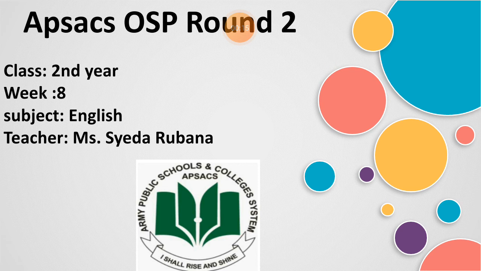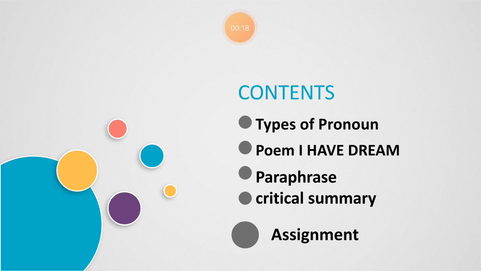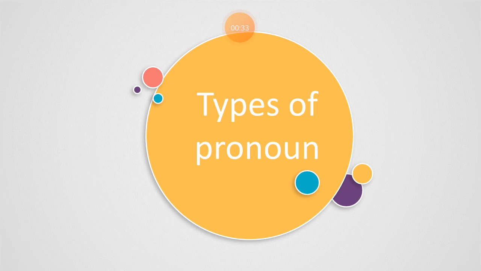This is week 8. Today's lecture contents are types of pronouns, and the poem I Have a Dream. We will do the paraphrasing and critical summary of the poem, and then we have the assignment, the task assigned to you. The first topic is types of pronouns. We will divide our lecture in two parts. Our first lecture part is part 1, and in this part we are going to do the types of pronouns.